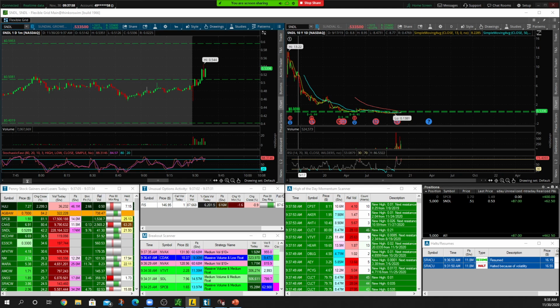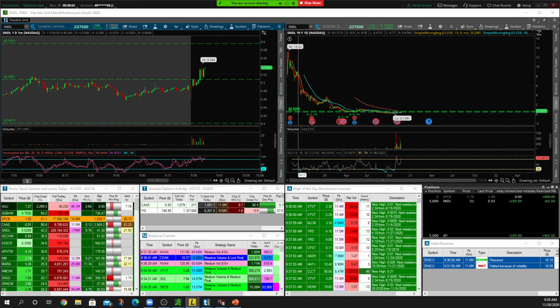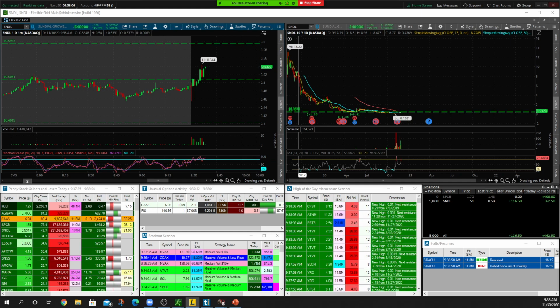Bids are over 53 cents. We want to see bids step up over 54 here. We do have room to 60. I don't want to see bids ideally drop back below 53 cents. We want to see this nice push here, right now. Over 54, new high of day. There we go, 54.5. Keep on, keeping on.